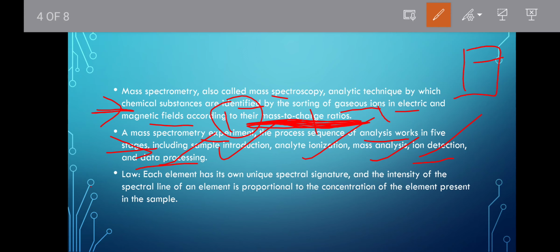The law behind this is that each element has its own unique spectral signature. We have studied that everything is unique, right? Every particular atom or molecule present in the universe has its unique nature. So this concept is also based on the unique spectral signature, and the intensity of the spectral line of the element is proportional to the concentration of the element present in the sample. This is the law that is followed in mass spectroscopy.